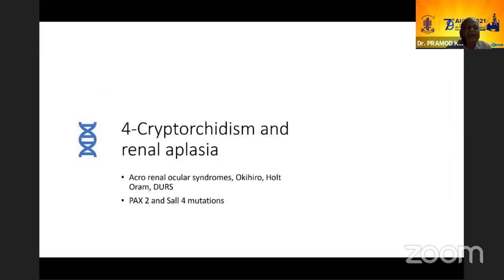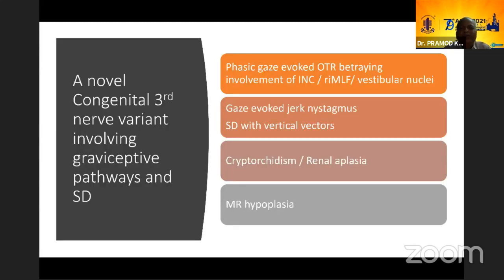And he also had cryptorchidism and renal aplasia, which was again interesting because this had systemic connotations in the form of renal aplasia, which is seen with acrorenal syndromes, Okihiro, Holt-Oram, DURS, and PAX2 and SALL4 mutations. So we don't know the genetic part, we could not do it. So this was a novel presentation, a third nerve with a lot of CNS involvement.